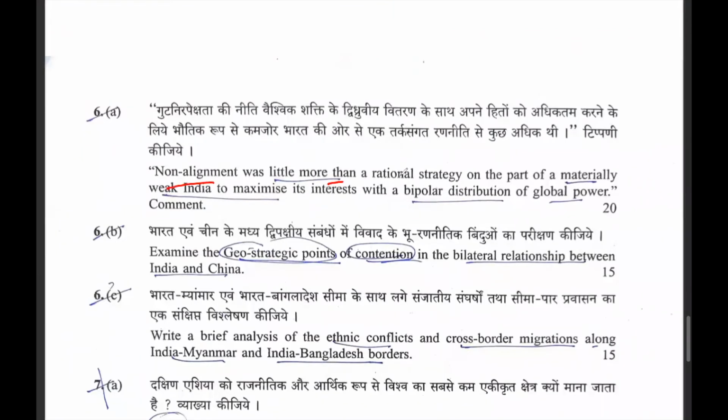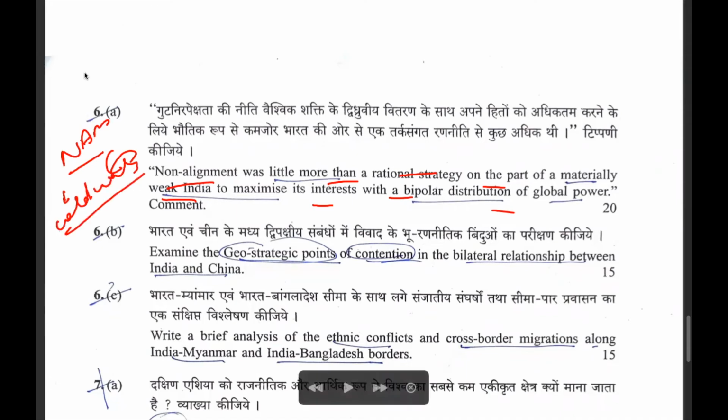Non-alignment was little more than rational strategy on the part of materially weak India to maximize interest with bipolar distribution of global power. So it means they have asked the role of NAM during the Cold War, because at that time India was not economically well developed. So at that time India wanted to take the benefits from both without joining any of the bloc politics. So this is again a simple question.